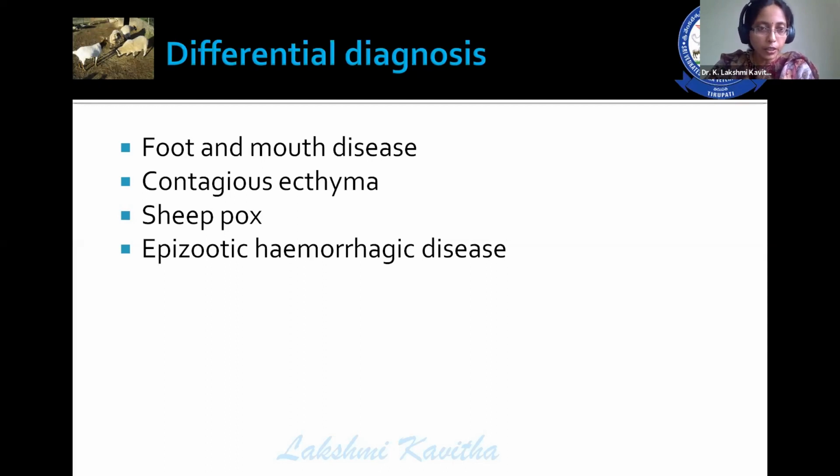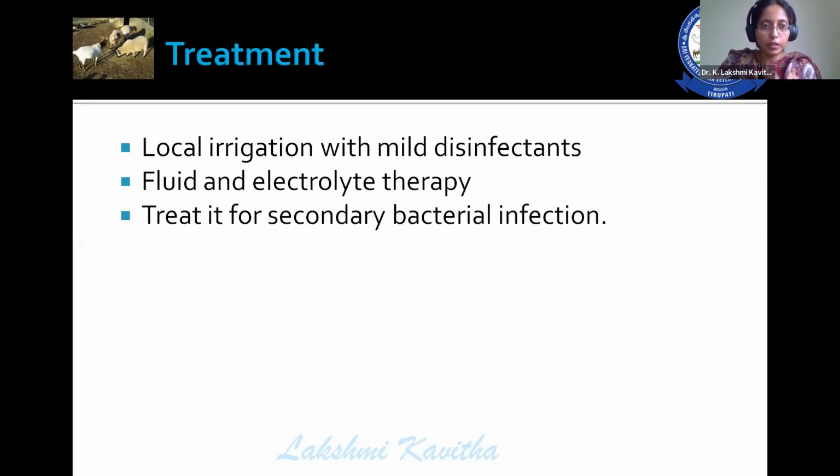Then another one is contagious ecthyma. In case of contagious ecthyma, clinical signs are mainly confined to the mouth. In case of sheeppox, pock lesions are observed all over the body, and they are highly evident on hairless portions. And epizootic hemorrhagic disease is also caused in deer by an orbivirus belonging to this family. There you can appreciate severe hemorrhages all over the body. So this is how one can go for the differential diagnosis of this particular disease.